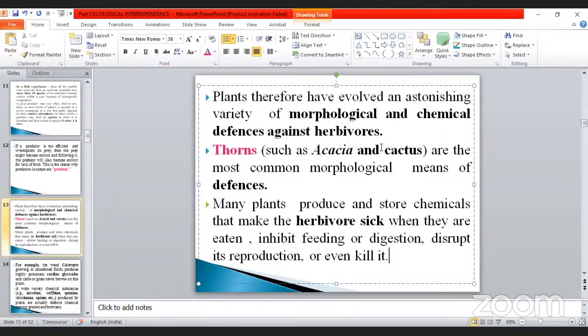Okay. And then the second category, what is that? Some of the plants produce chemical substances. These are also poisonous to the particular predator, or inhibit feeding or digestion, or disturb its reproduction also. Sometimes it leads to severe cases, even death. Okay. So these are another important defense in plants.